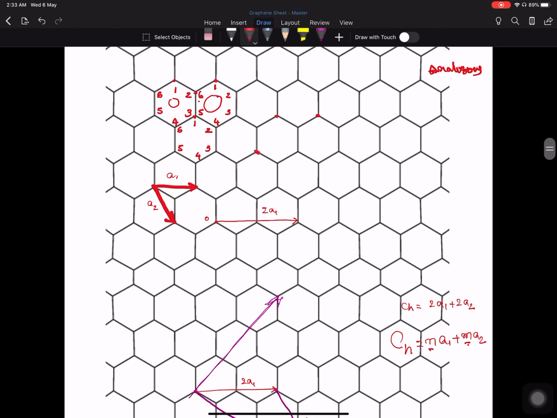So 3A1 means along this direction. So this represents the 3A1 vector, CH is equivalent to 3A1. And again, if we take a perpendicular to this chiral vector, and assume that this graphene sheet is allowed to roll in such a way that this perpendicular vector forms the axis of that cylinder, then the carbon nanotubes that are formed are called zigzag nanotubes.